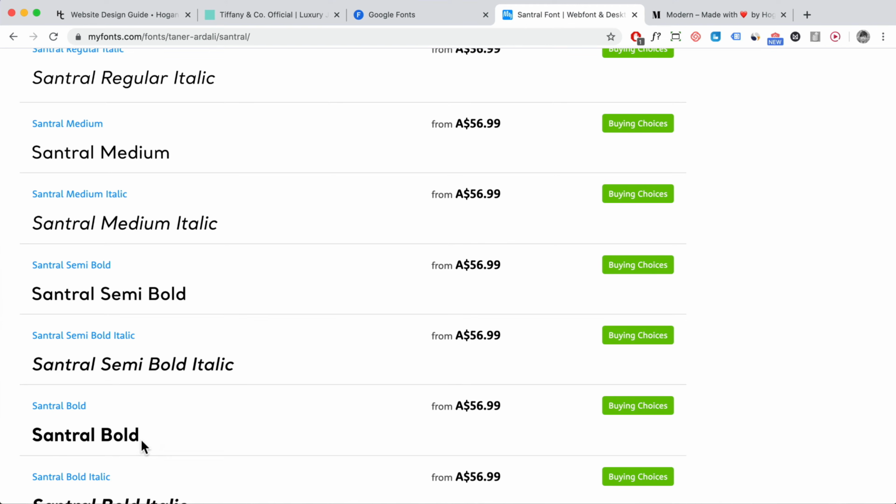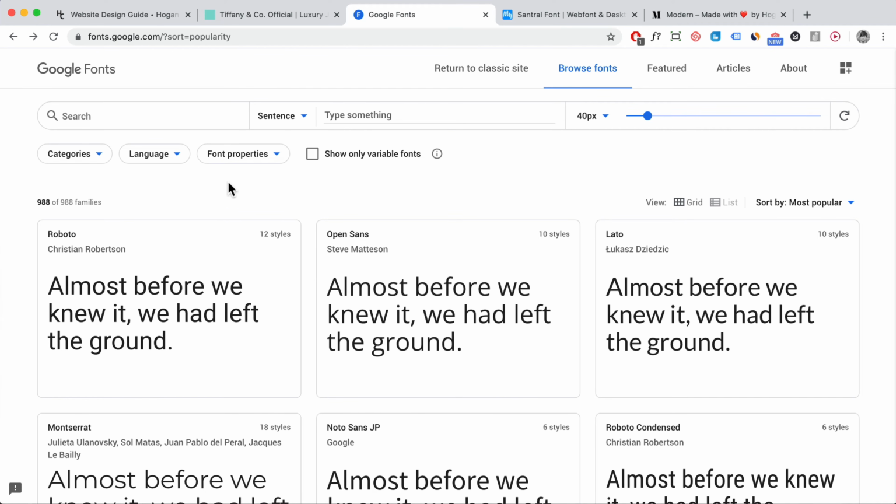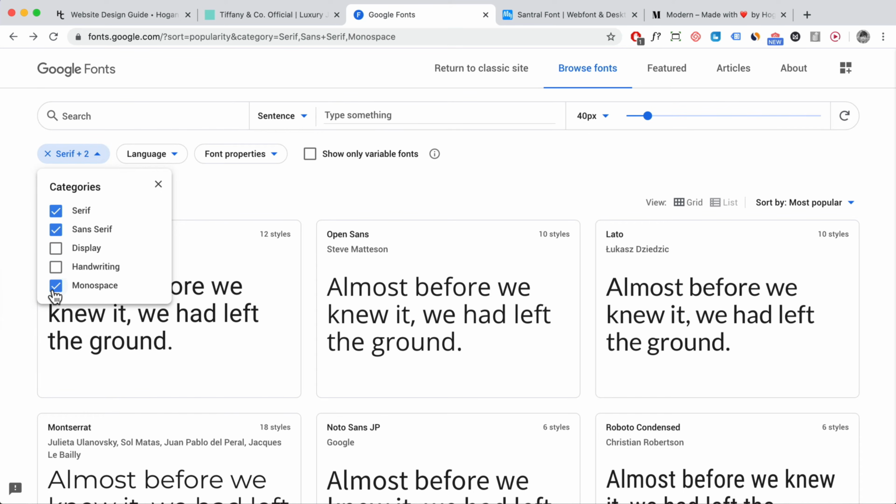Okay, so if you want to use a completely free font, which most of the WordPress builders and themes have, they use the Google fonts, right? And with the Google fonts, what you can do is you can select the categories, right? So here we can deselect these ones here. Generally, we're gonna use these two for our website. Sometimes you can use display and handwriting and other typefaces for your website, but generally that's probably for the banner, for maybe specific parts of your website. Maybe it might be like a sale thing or whatever it is. Okay, so generally you'll stick to these ones for the body and the title.